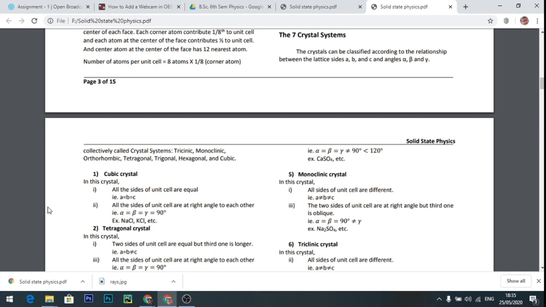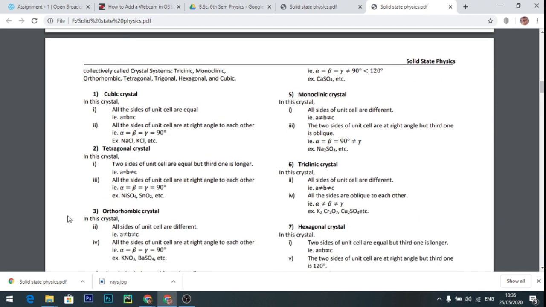Next one is monoclinic. In this one, all the sides are different: a not equal to b, b not equal to c. Alpha equal to beta equal to 90 degrees, and gamma is not equal to 90 degrees. Number 6, triclinic. All the sides are different, a not equal to b, b not equal to c, and the interfacing angles alpha, beta, gamma are not equal to each other. And hexagonal: a equal to b and b not equal to c, and the interfacing angle gamma is 120 degrees.